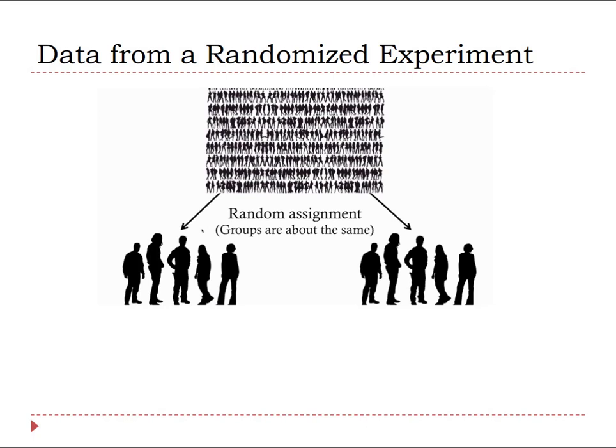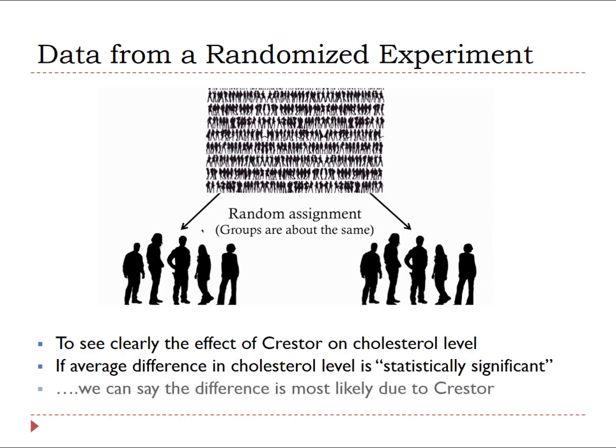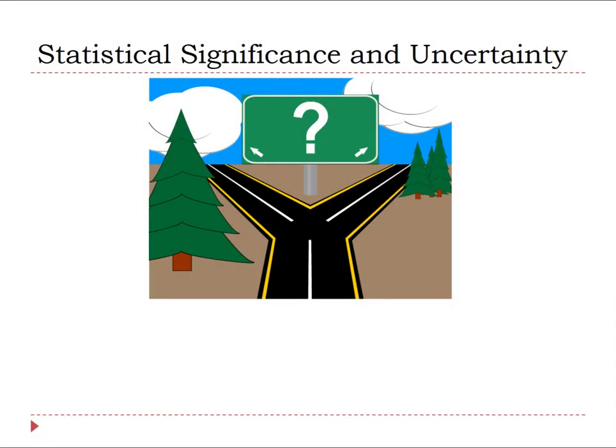After random assignment is completed, all factors that might affect the patient's cholesterol levels should be averaged out of the way. This process enables us to see clearly the effect of the treatment on cholesterol level. If we find that the average cholesterol level is statistically significantly lower for patients on Crestor compared to patients on placebo, then we can say the difference is most likely due to Crestor. Random assignment is a very powerful technique. However, it does not eliminate all the uncertainty in our decision making.